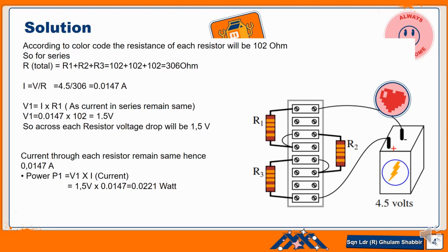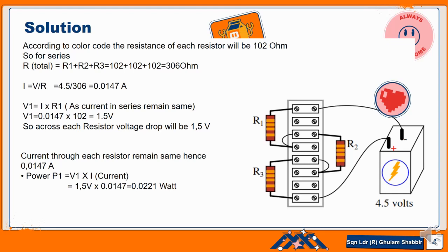Now we want to find how much total current is passing through the circuit. Because this is a series circuit, the current remains the same passing through each resistor. That will be I is equal to V over R, where V is the battery voltage or EMF. So 4.5 divided by 306 is equal to 0.0147 ampere. This is the amount of current passing through the circuit, and through each resistor.